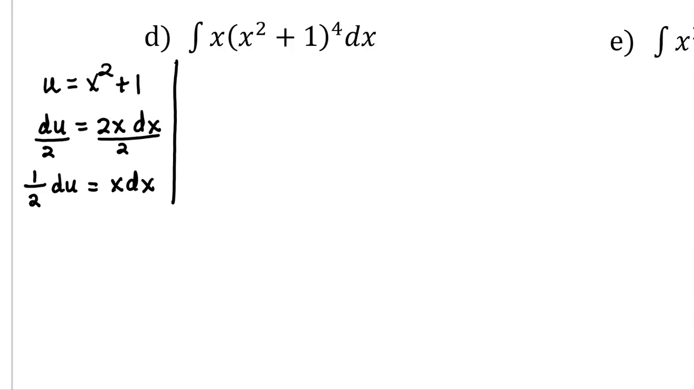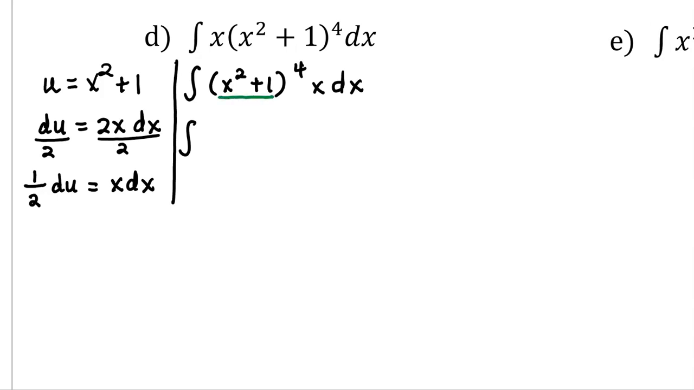So I'm going to briefly rewrite this integral. This step is optional, but again, I think first time seeing u substitution, it is helpful. So all I did was take this x and move it to the back of the integral so that it's next to the dx. Now let's actually start substituting.